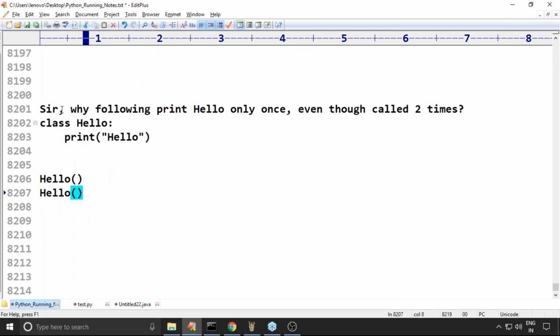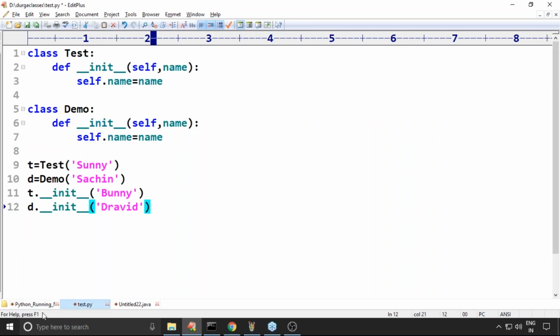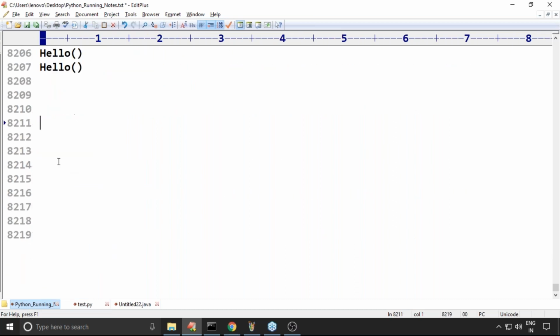Why does the following print hello only once, even though we called it two times? Wonderful. This is actually a good point. Let me ask this question in my own words.